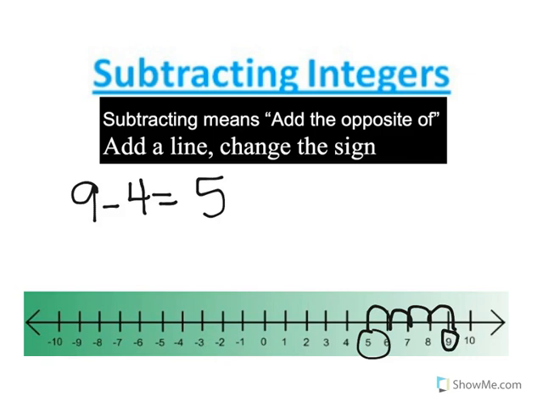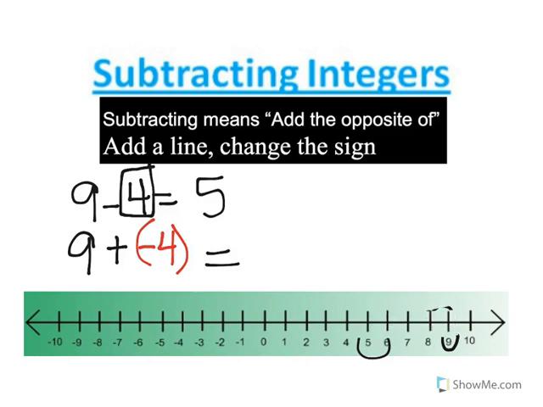Let me prove my point here. I'm going to do the same thing. I'm going to do 9, and I'm going to add the opposite. Well, let's look. What is the opposite of positive 4? Well, the opposite of positive 4 is negative 4. All right? So I'm going to use the number line again, and in just a moment, I'll use the chips as we did in the adding integers videos. All right, so here's 9. I'm going to add, but this time I'm going to add what? 4 negatives. That means I'm going to move to the left of the number line. When it's negative, when we take away, we move to the left. All right, I'm going to move 4 digits. 1, 2, 3, 4. What is my answer?